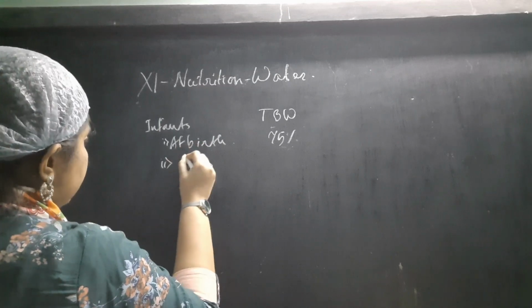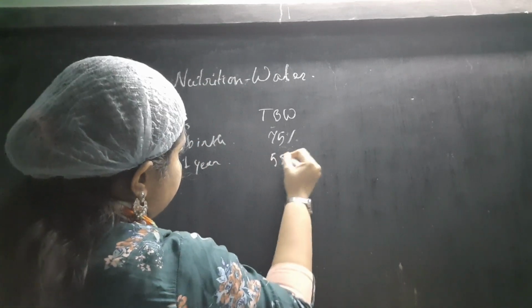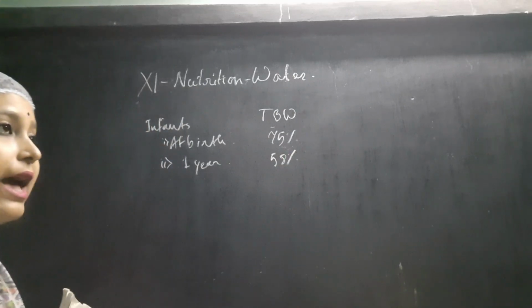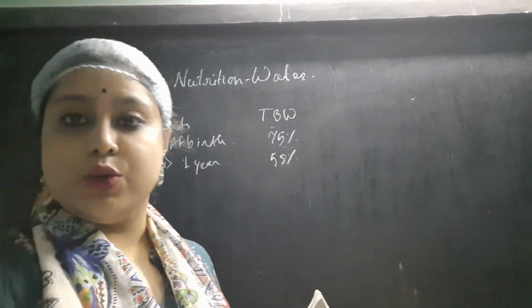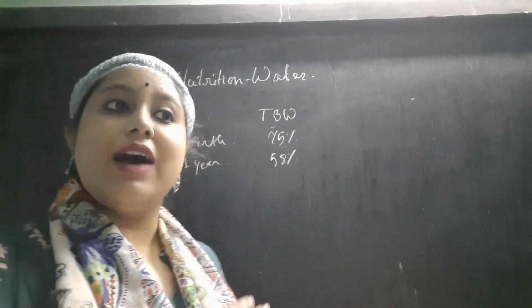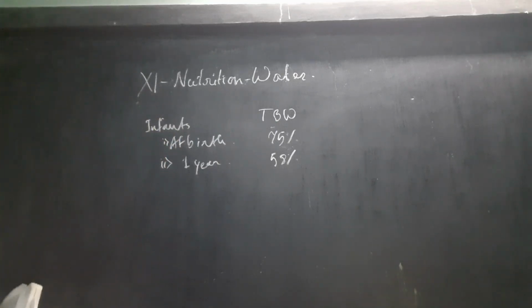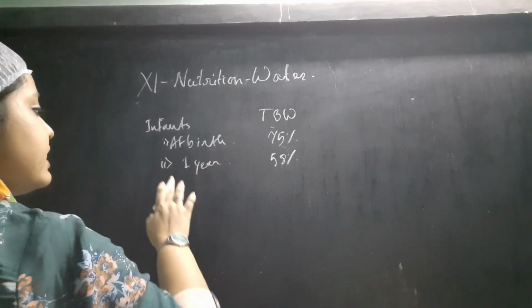Like in 1 year of age, it becomes only 58%. Because at the time of birth, as the baby was in the mother's womb for a long time, the watery atmosphere was there. So that is why after birth, sometimes dehydration also occurs. So at birth it is 75%, then it decreases, and at 1 year of age